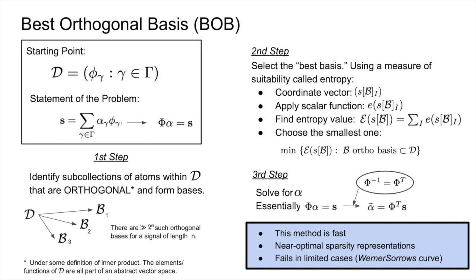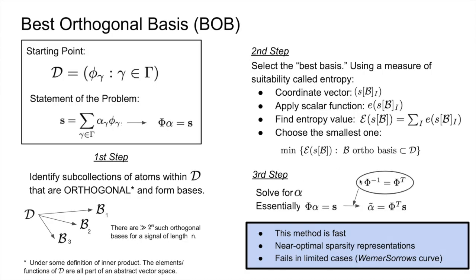entropy transformation, I think. Essentially, you take the vector of coefficients of S in an orthogonal basis, like a coordinate vector. You apply an undisclosed scalar function E to each of the components, and then I think you just add up all the elements to obtain the entropy associated with that basis. Once you have the entropy value, you do the same for all the subcollections, and you just keep the basis with the lowest entropy. My interpretation is that once you have the orthogonal basis, the system S equals phi alpha becomes very simple to solve, as the inverse can be easily found as phi transpose times S equals alpha.